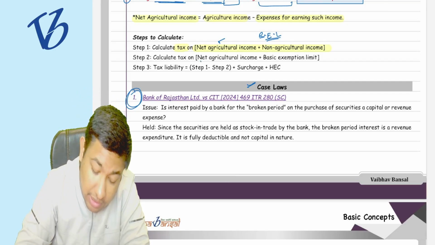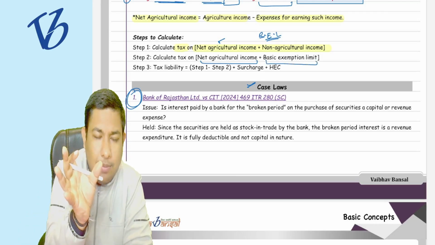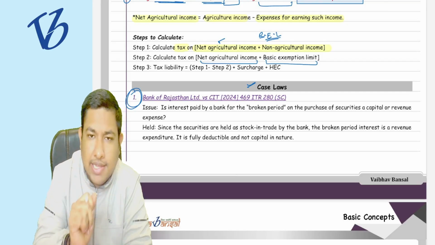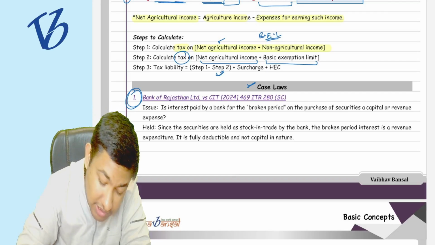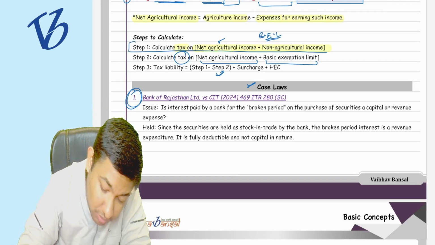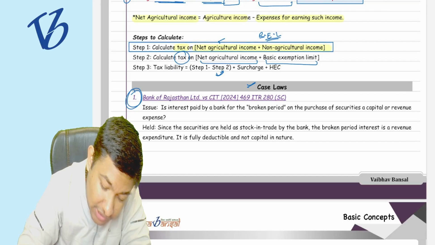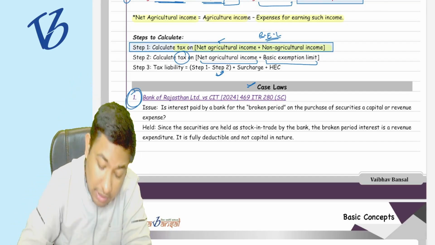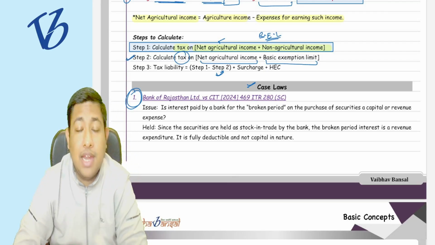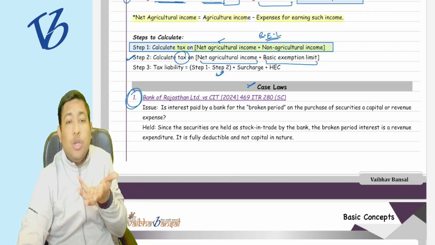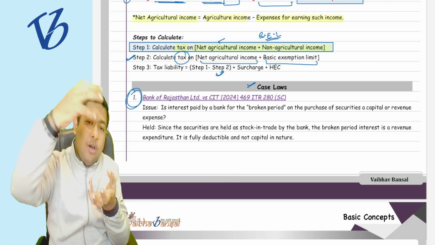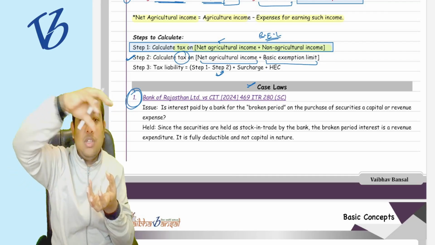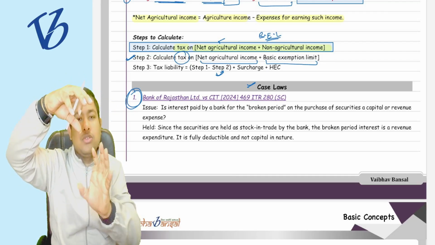So we are saying that the net agriculture income plus the basic exemption limit, whatever the amount is, should not get taxed. Now compute the tax on that particular amount and reduce it from the first step, where you have computed the full tax on the total income.